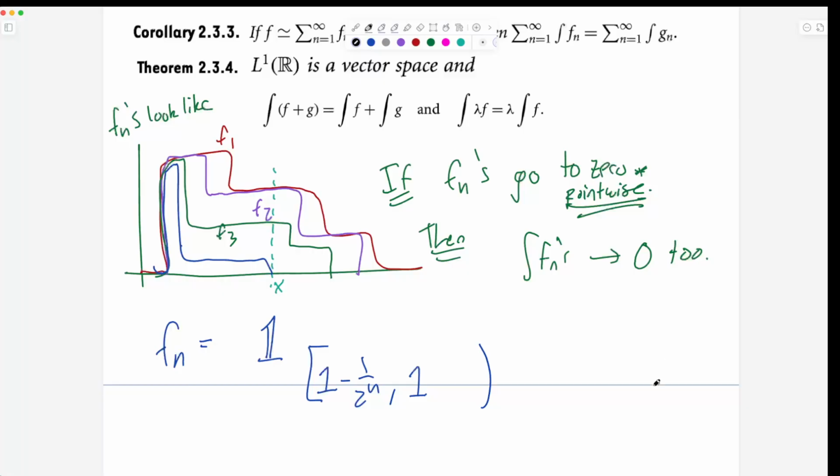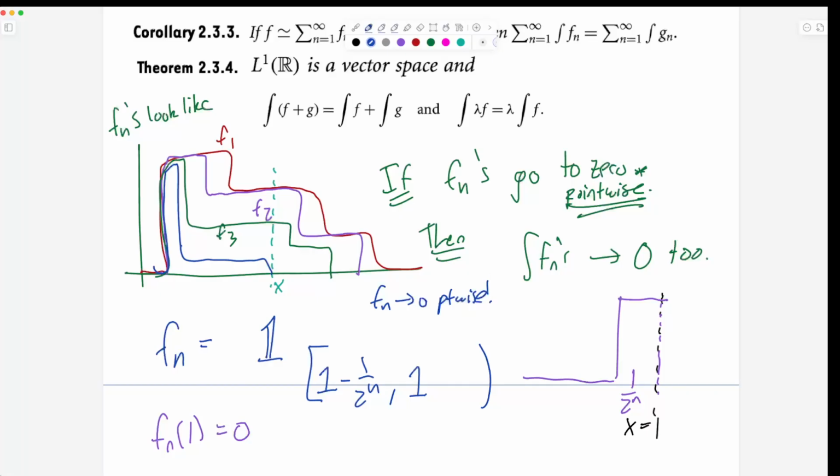These things around x equals 1 always have their peak including x equals 1 and then a dotted line. So literally at x equals 1, the function is 0. So fn of 1 equals 0. And fn looks like a little peak like this, and the width of the peak is 1 over 2 to the n, right? And these things do converge to 0 pointwise. So fn converges to 0 pointwise.